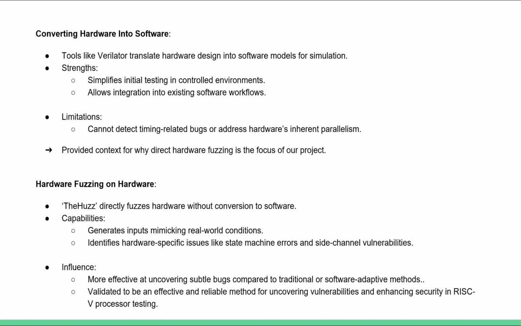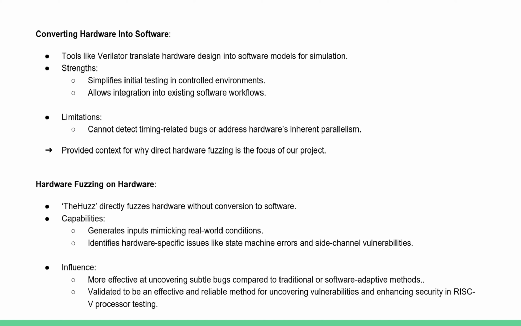The broader theme is the importance of aligning testing methodologies with the unique characteristics of hardware, right? So, this context is what solidifies our focus on direct hardware fuzzing, as it offered a way to explore these complex intricacies more effectively and bridge the gap left by software simulations. Lastly is hardware fuzzing on hardware, which focuses on the HUZ, the tool at the center of our project.